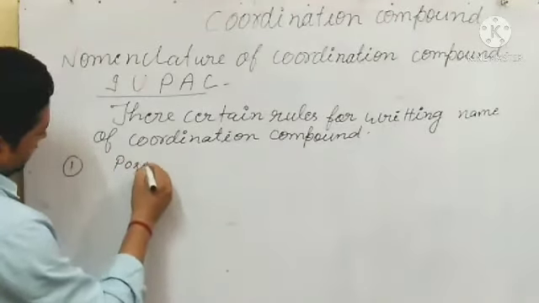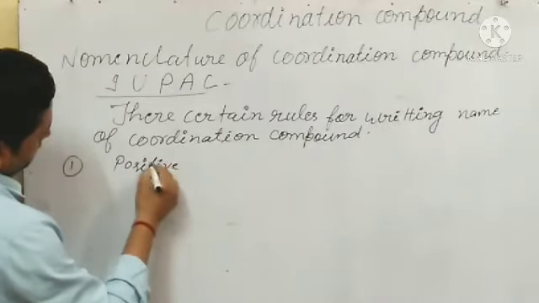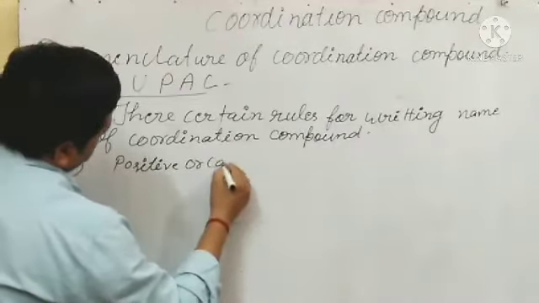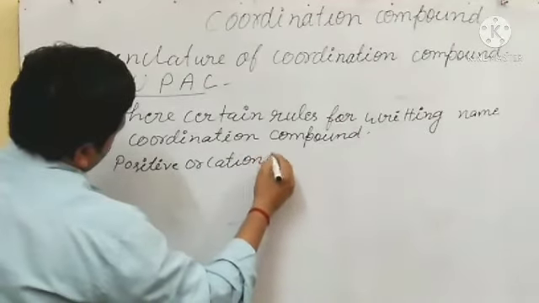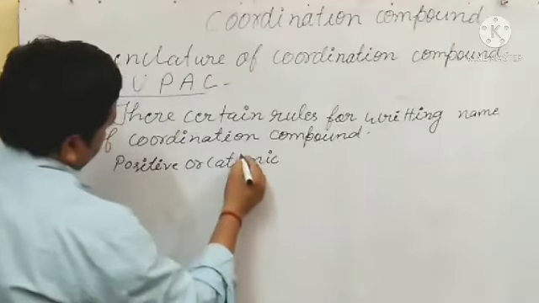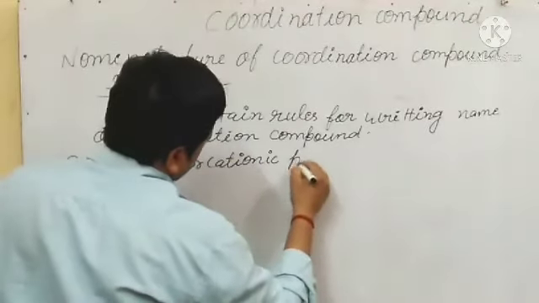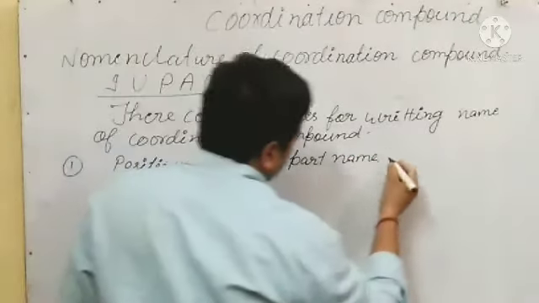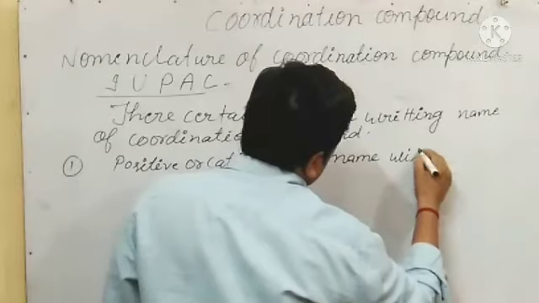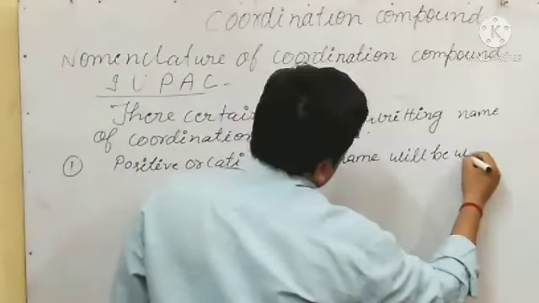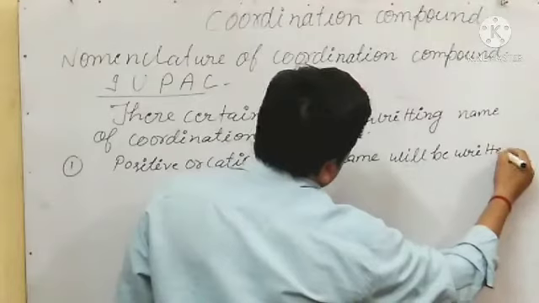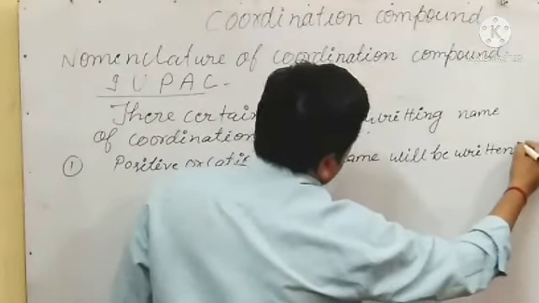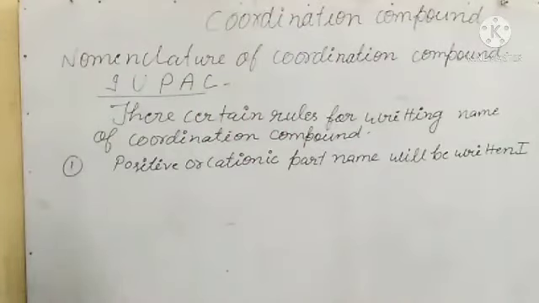The first rule is this: the positive or cationic part name will be written first.